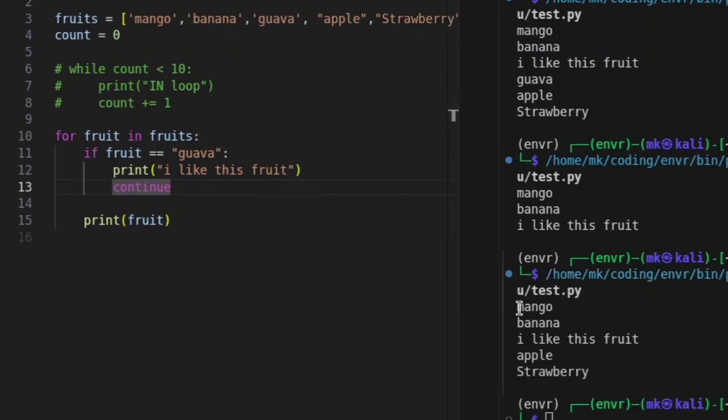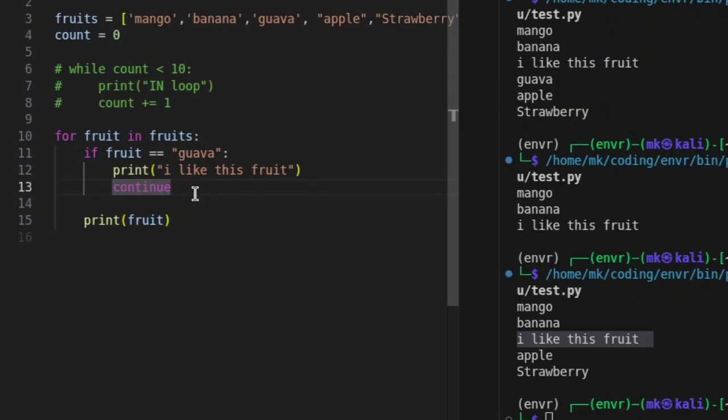So you see, we have mango, banana, and I like this fruit. And when it said I like this fruit, we know in that case fruit is equivalent to guava. So we're supposed to see guava printed out. But since we hit this continue, it will say go back and continue. Don't run the code below me. That's what the continue keyword does.